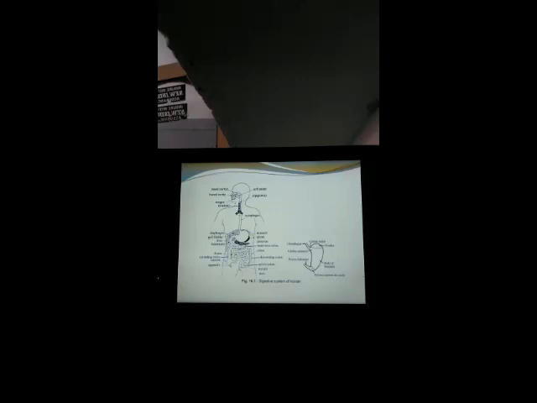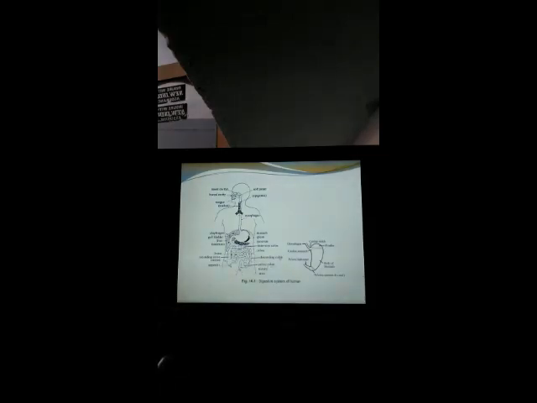Esophagus is also followed by the stomach. Stomach is also followed by the small intestine, large intestine, and all the parts. And along with these parts, you can also observe the different types of glands associated with this. So you see once again here, along with the different parts, glands like the pancreas.